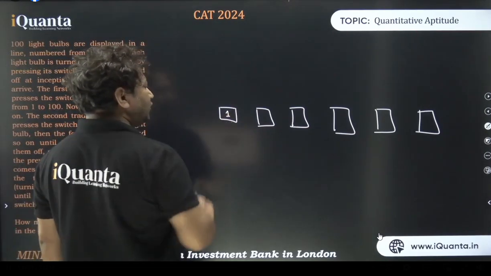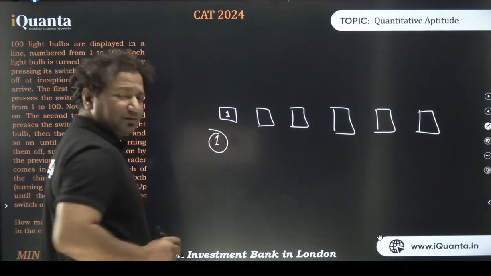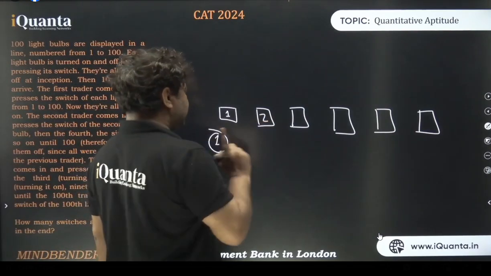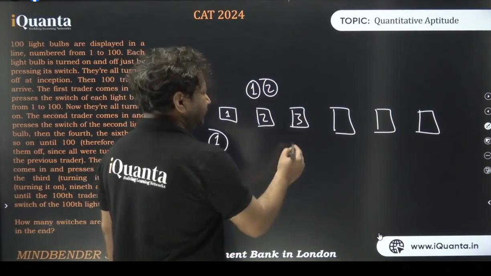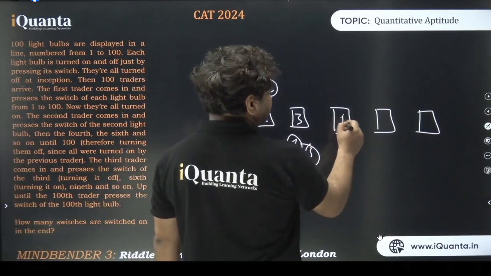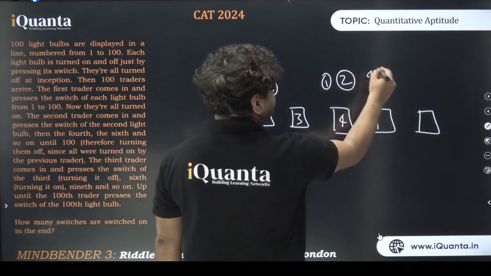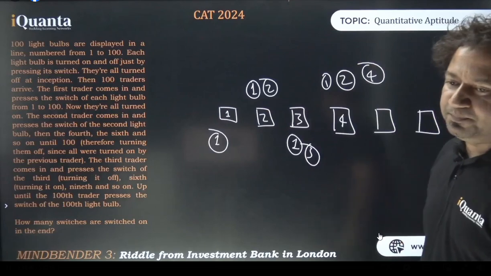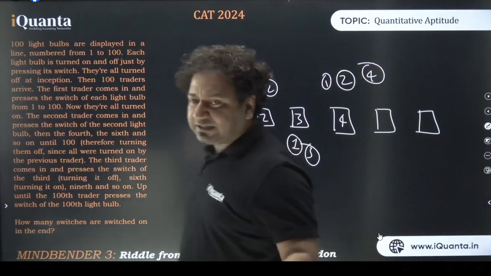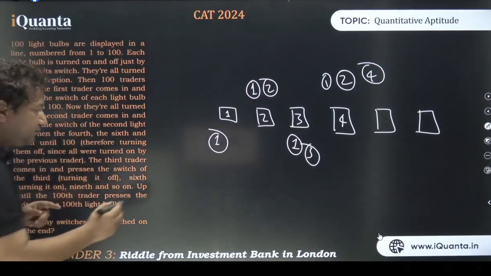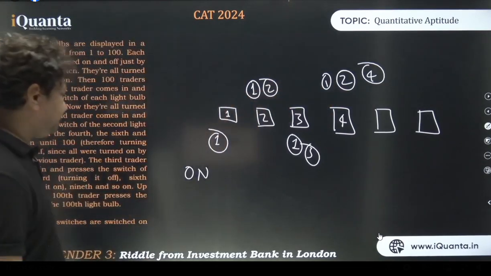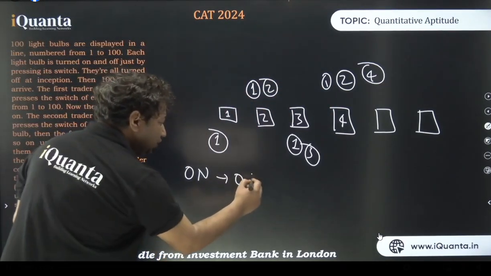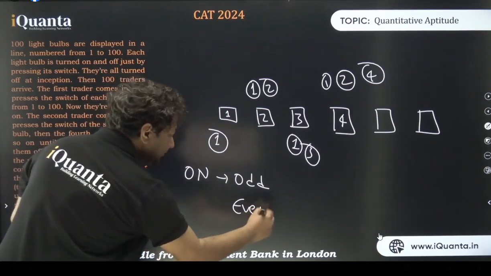Switch number 1 was touched by only the first person. Can I say that? Yes or no? Switch number 2 was touched by only the first and second persons. 3 was touched by the first and third person. 4th was touched by the first, second, and fourth person. By the way, if a switch is touched only once, it will be on. If it is touched twice, it will be off. If it's touched thrice, it will be on. Basically, if a switch is touched an odd number of times, it will be on, and if it is touched an even number of times, it will be off.